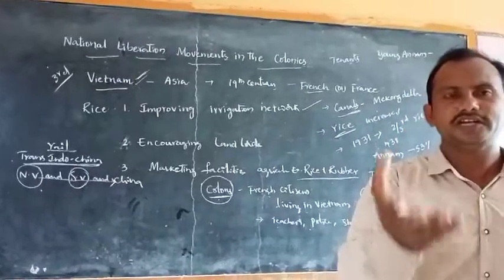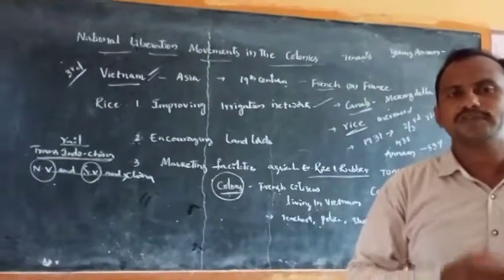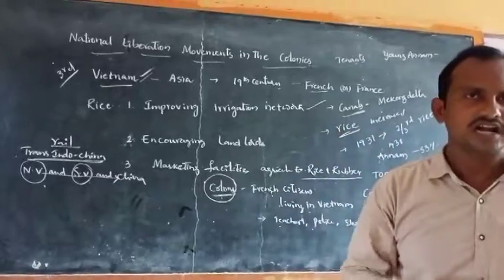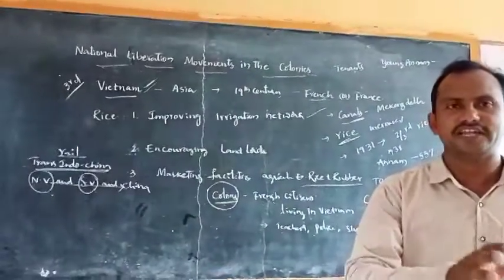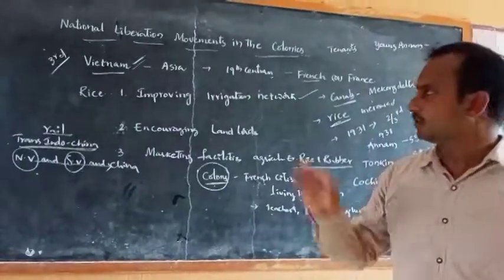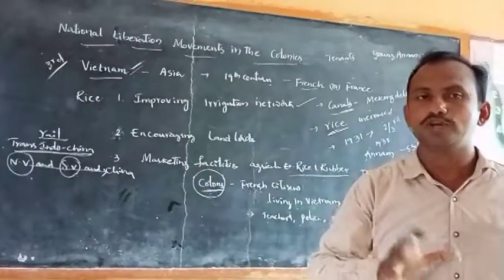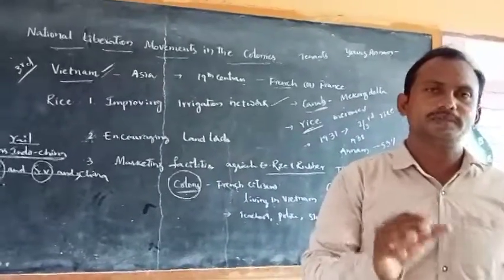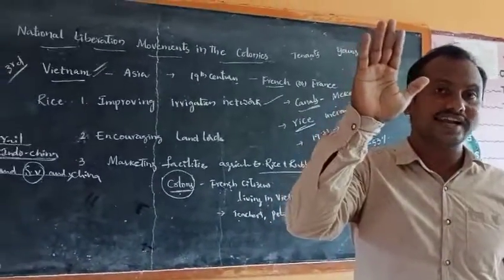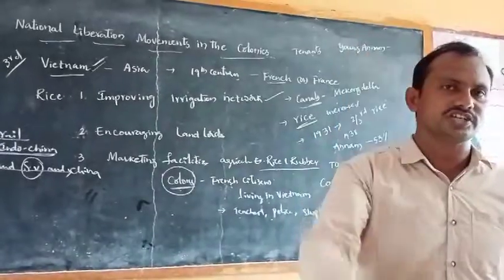Some of the students spent time in France. Some of the students spent time in the USSR, and they were affected by modern ideas, and they decided to fight against the colonial rule and to bring independence. During that time, in 1929, the Great Depression occurred. Due to the Great Depression, the rice and rubber prices, especially rubber prices, decreased.